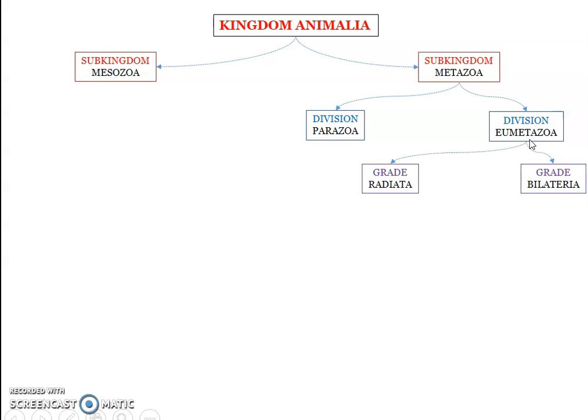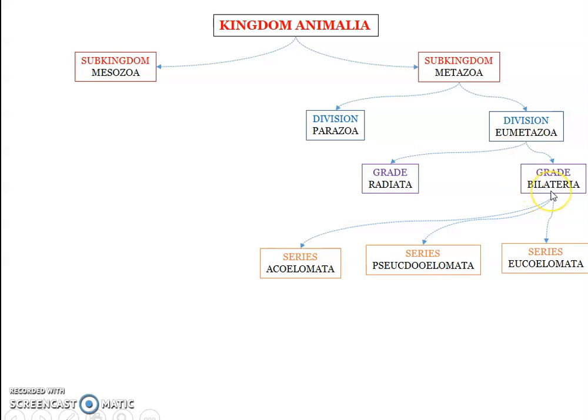Fine. Now, Eumetazoa is further divided into two grades: grade Radiata and grade Bilateria. What is the basis of that classification? Radiata and Bilateria, it is symmetry. All the groups coming under Radiata are radially symmetrical eumetazoans, while Bilateria includes those eumetazoans with bilateral symmetry. They are bilaterally symmetrical eumetazoans.